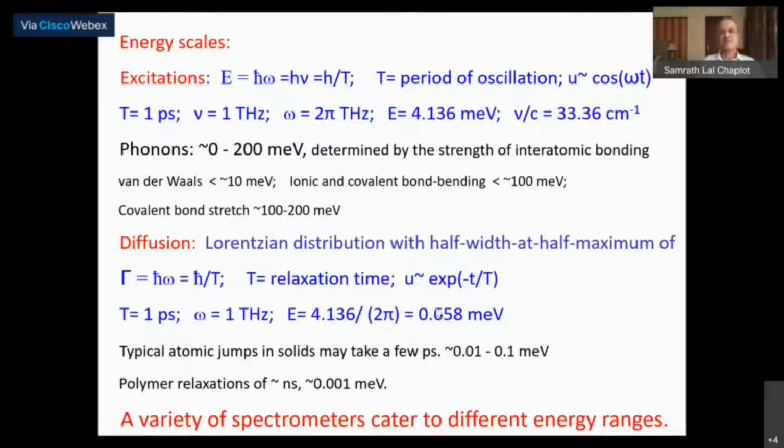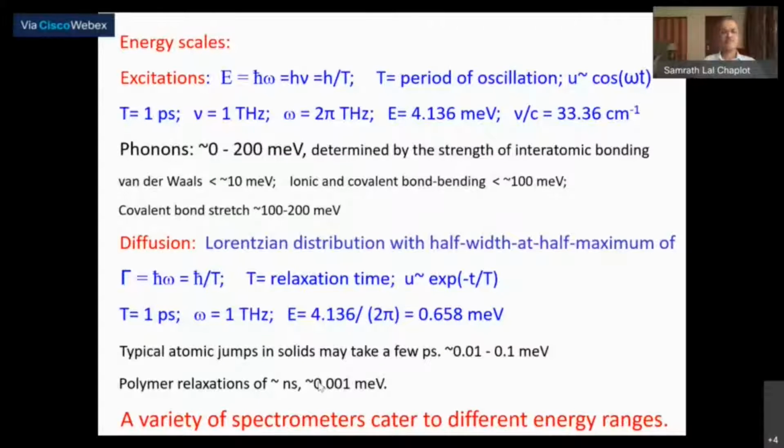Okay, so once again, these energies are small compared to the thermal neutron energies, and therefore you need relatively high resolution spectrometers to measure these. However, excellent high resolution spectrometers have been made over the last, I would say, almost 50 years, so neutron scattering has been a very, very useful tool. So during these 50 years, spectrometers which offer resolutions down to 0.001 milli-electron volt, or about 1 micro-electron volt onwards, are available.